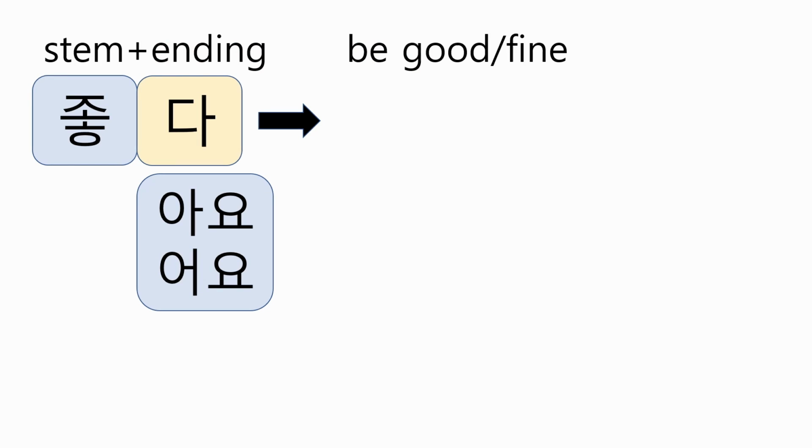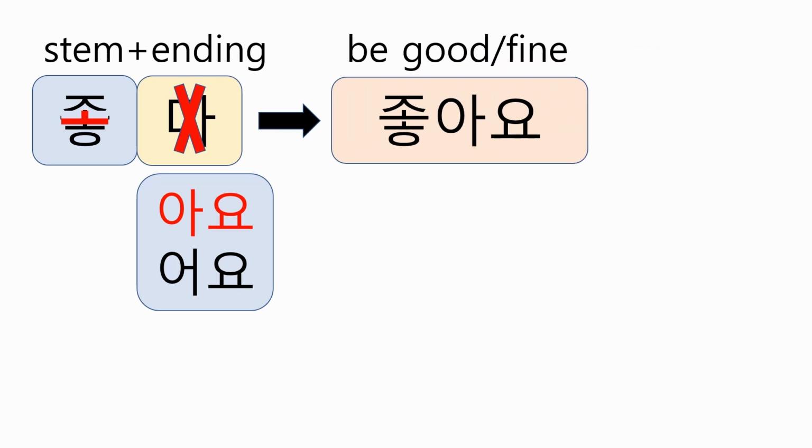좋다 means to be good or fine. First step, remove 다. Second step, attach 아요, because the last vowel of the stem is a bright vowel 오. The final form will be 좋아요.